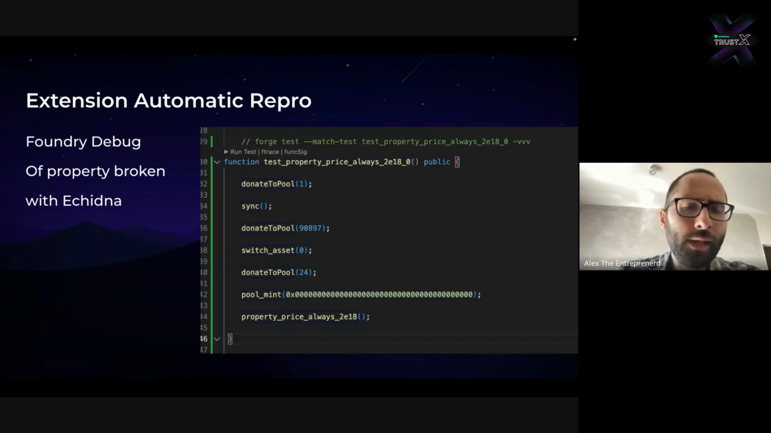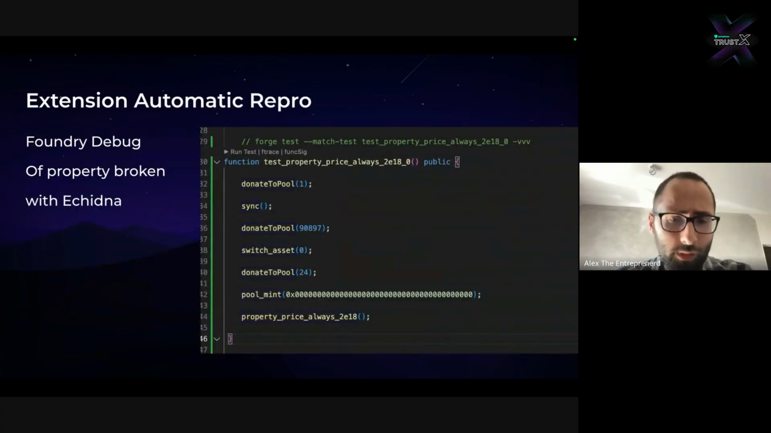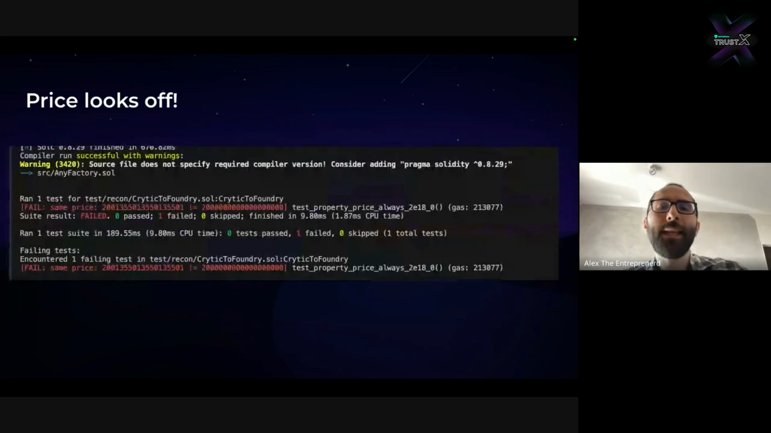And basically, that would wrap running Echidna, and then it will also scrape it into giving you a repro. Once you run Echidna from the extension, it will ask you whether you want to generate a repro, and it will give you something like this, which, as you can see, matches the previous description of donating some token, calling sync, then performing a real mint, and then checking the property. And now we have a Foundry repro of the price being wrong.